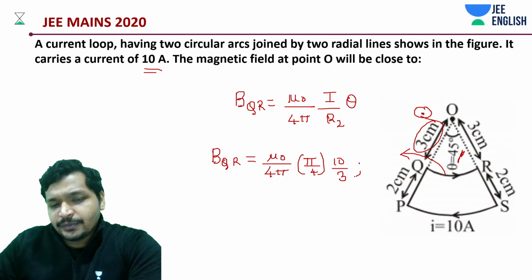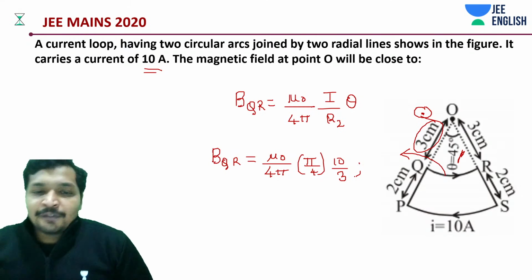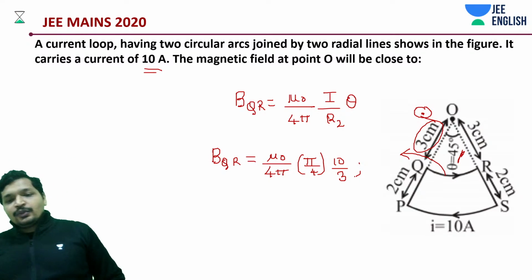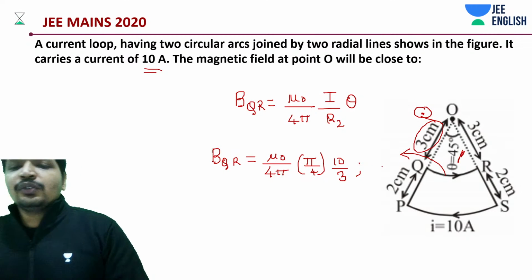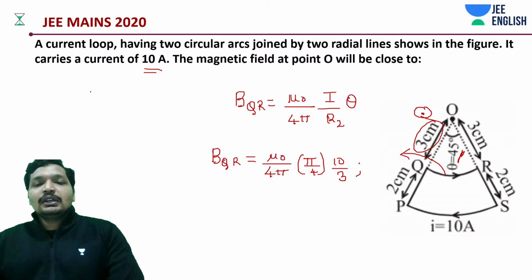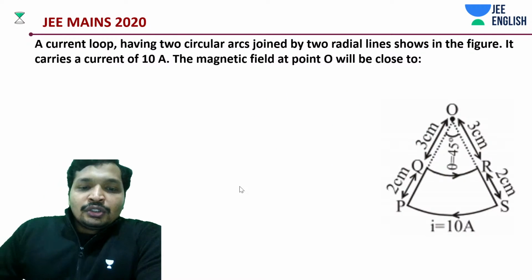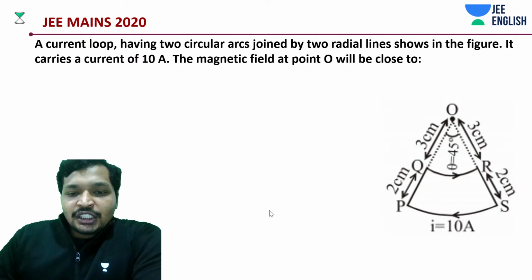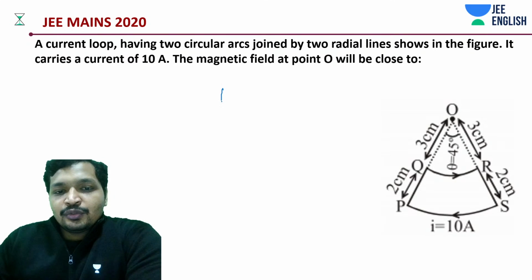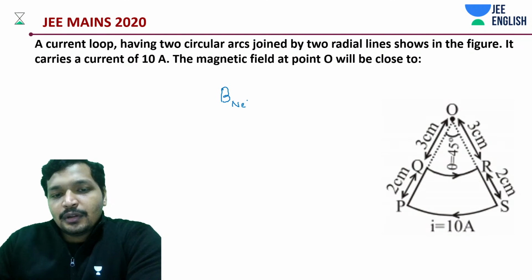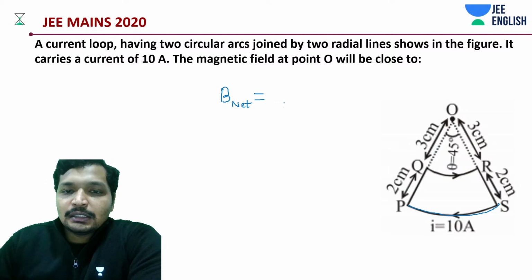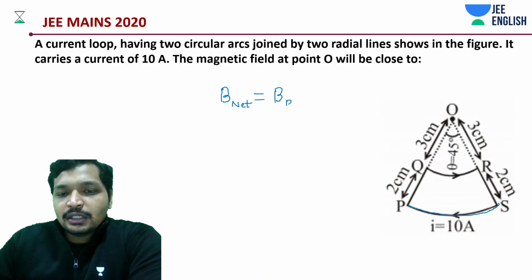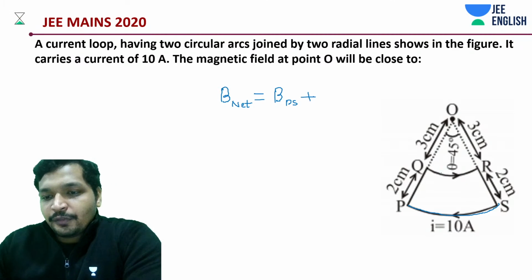Okay. What is the net field? You add the fields due to PS and QR. They are in the exact opposite direction, so you'll be subtracting the magnitudes. So net field is how much? Net field is due to PS, SP, whatever you like to call it, plus that of QR.